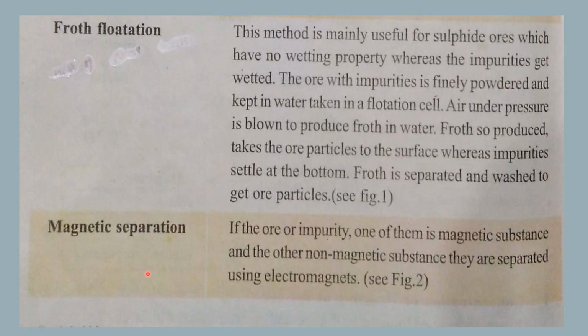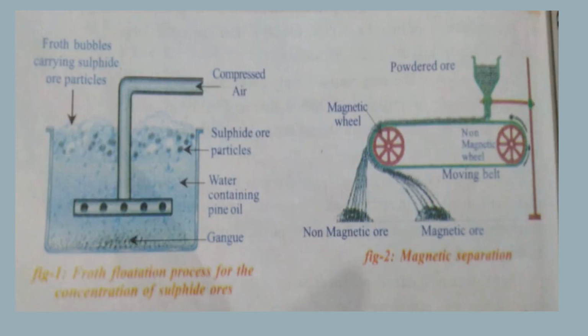The next process is magnetic separation, which means that it is useful for magnetic ores. If the ore or impurity, one of them is a magnetic substance and the other is a non-magnetic substance, then they can be separated easily using electromagnets. So here if the ore particle or the impure particle is a magnetic substance, then they can be separated using this magnetic separation. Now let's see what it is.